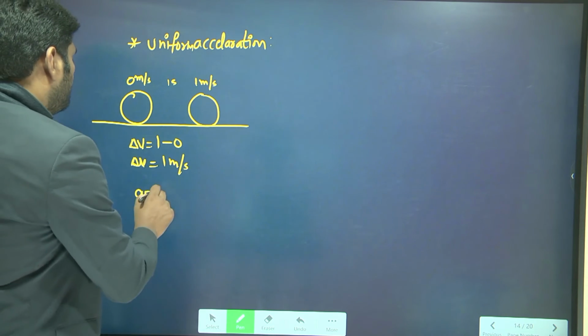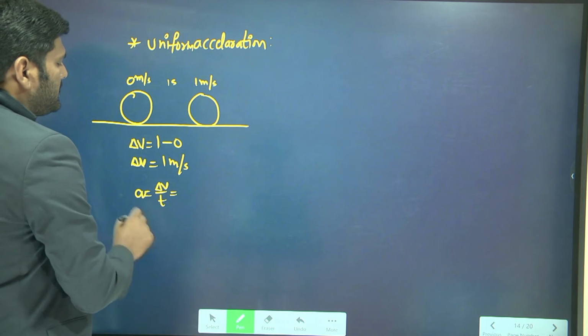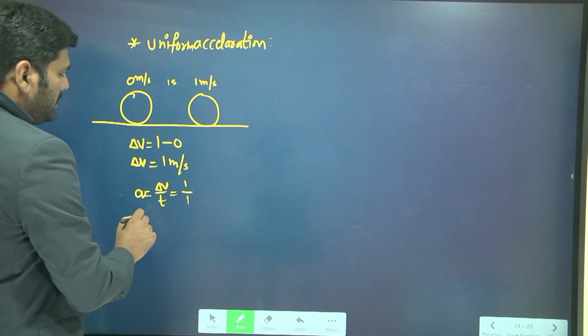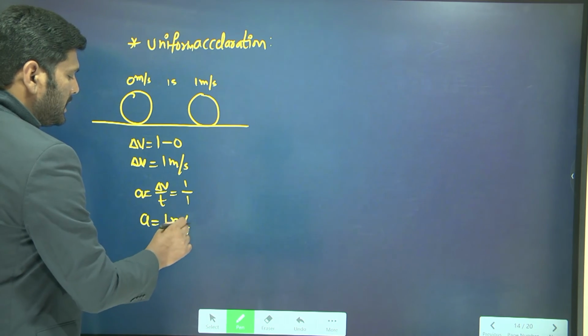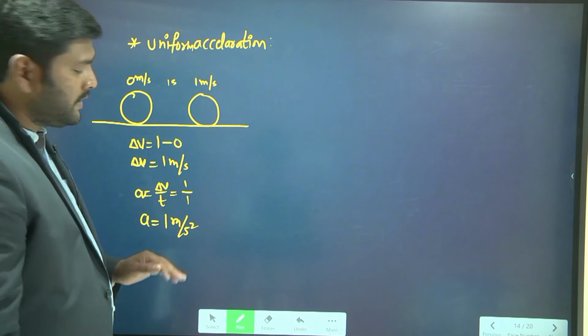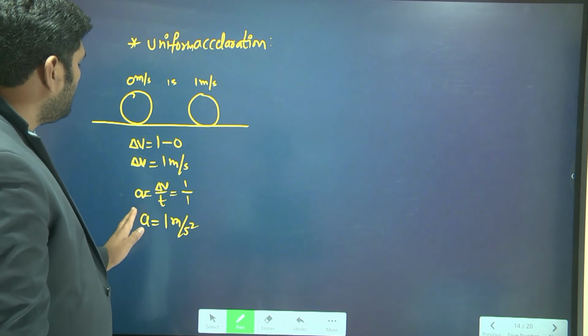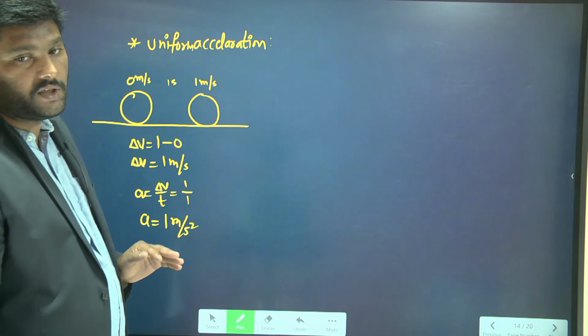Change in velocity is 1, time taken is 1, so the acceleration is equal to 1 meter per second square. This is the way we can define the acceleration. This is the acceleration of the object in the first situation.